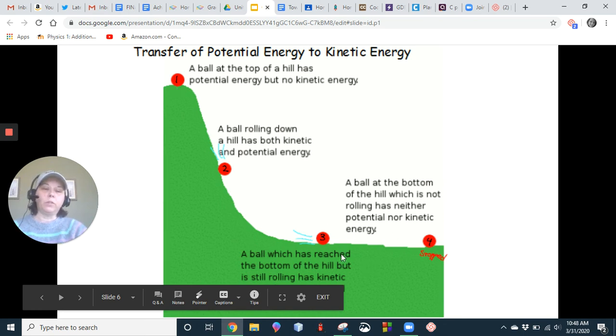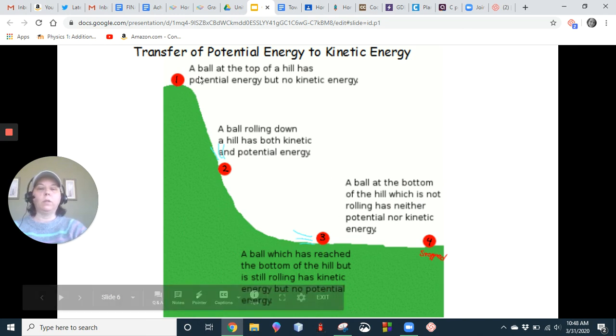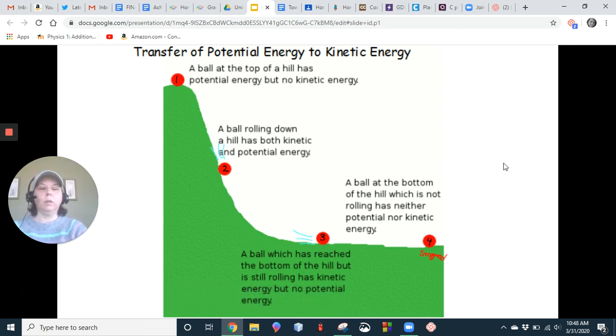And then here's where some friction comes into play, slows down the ball, transforms it to heat energy, and now it's completely stopped, so both of them are zero. So now this system has been affected by energy. But from this point and this point, 1, 2, and 3, your total mechanical energy always adds up to the same thing.